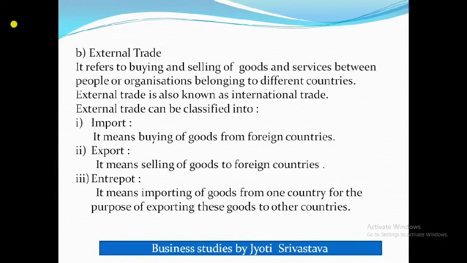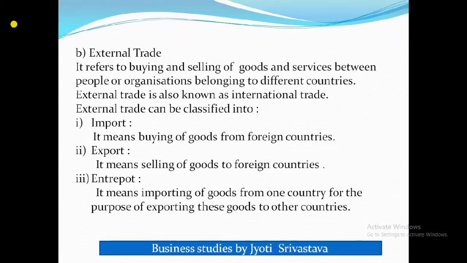Exporting means when you are selling goods to foreign countries. Like India exports tea to the United Kingdom. Then interport. Interport means you are importing something from one country for further exporting it to another country.